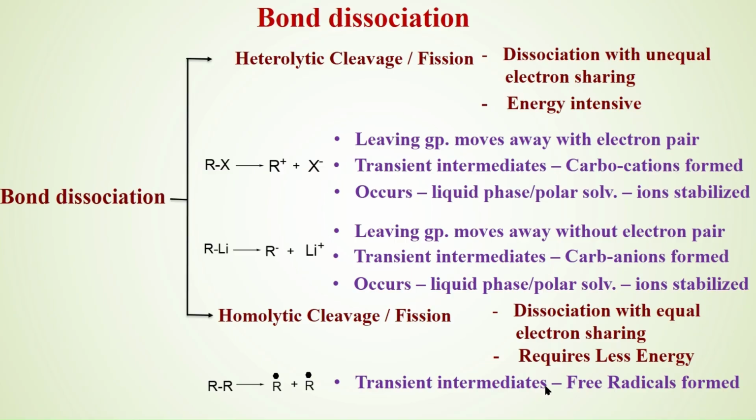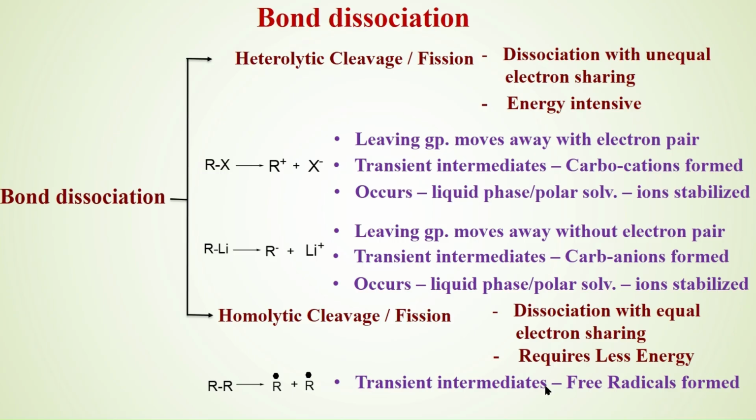These intermediates are neither starting material nor product. They are an in-between stage. These intermediates combine with other opposite intermediates, form bonds and become stable, and in the process products are formed.